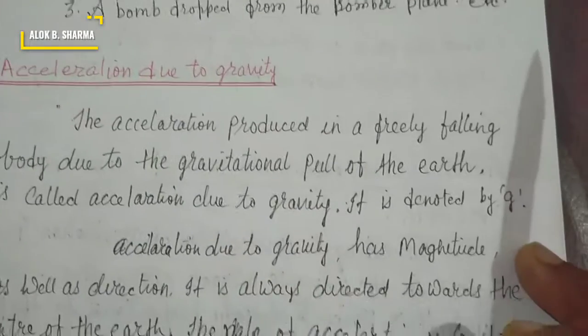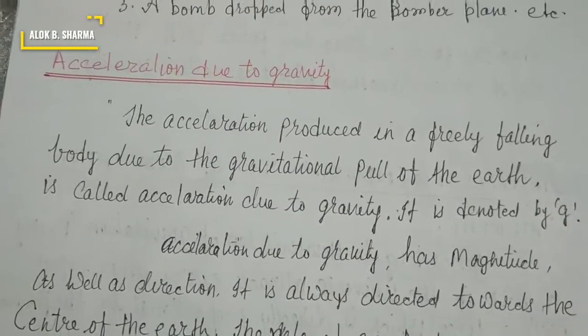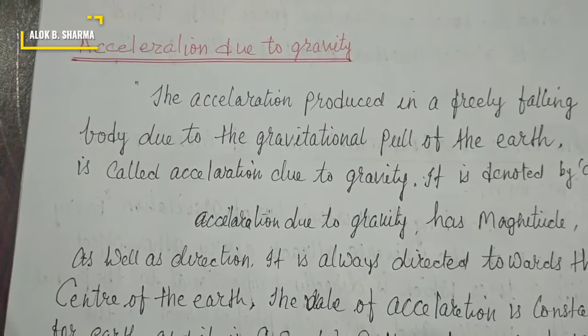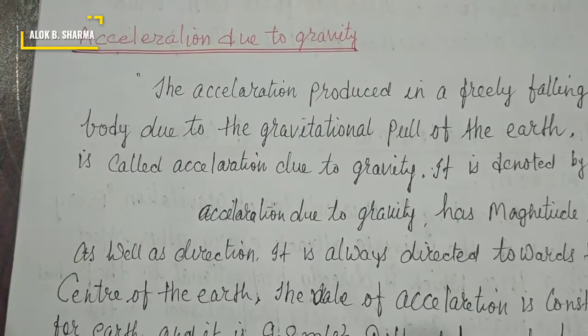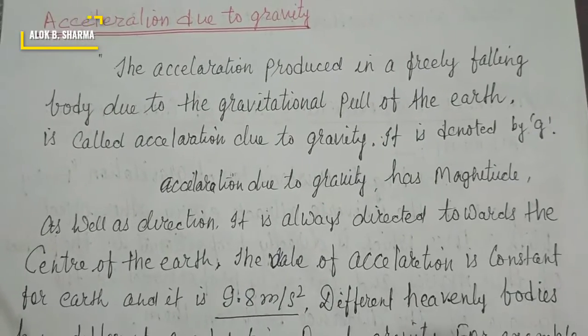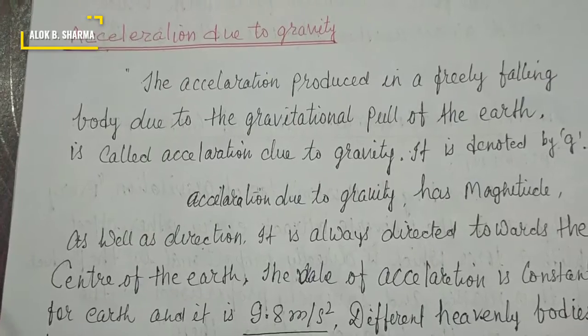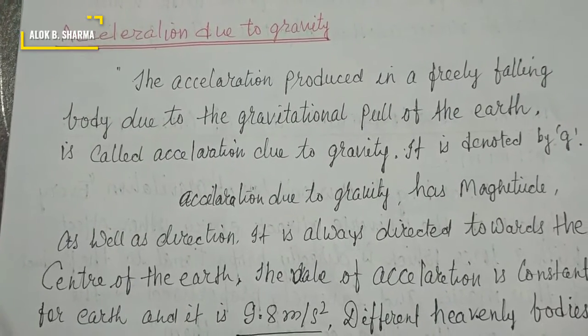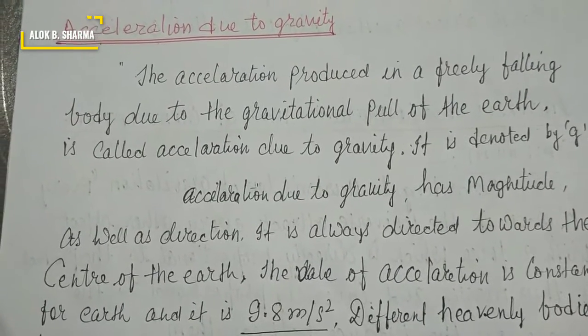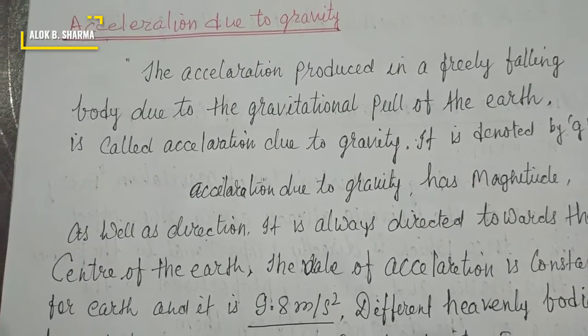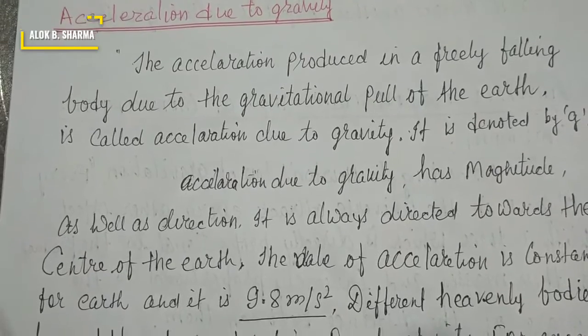Now, acceleration due to gravity. What is acceleration due to gravity? We always see that when an object is thrown upward, its velocity continuously decreases, or when an object is released from a certain height and falls downward, its velocity continuously increases.